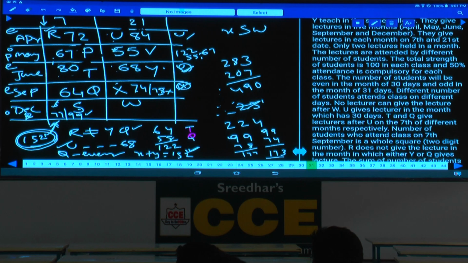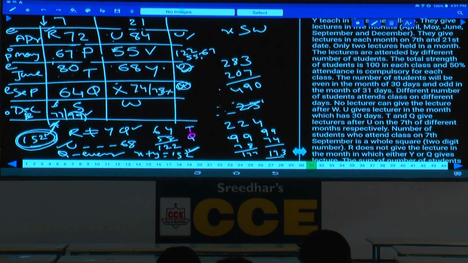And now we need to find out this one. Hence this can be either 99 or 77. If it is 77, it can be 74 or 78, isn't it? Hence we need some more information regarding this one. What is the information we required here? Now, the difference between the number of students attended by S and W is 8.